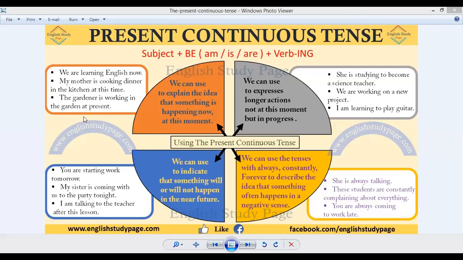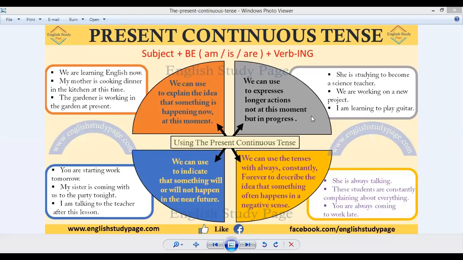Again, in the third example, you can see that the gardener is still working in the garden. So, in order to represent those actions and deeds or works that are happening now at the moment whenever we are speaking, we use the present continuous tense.